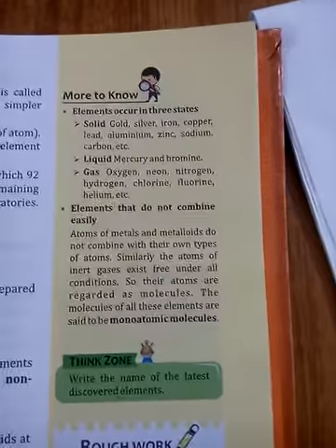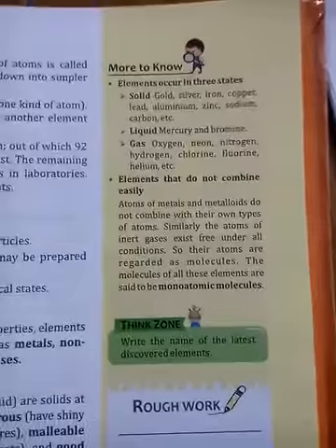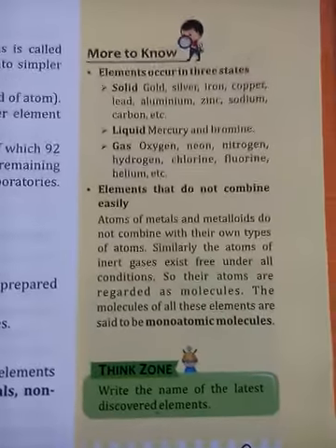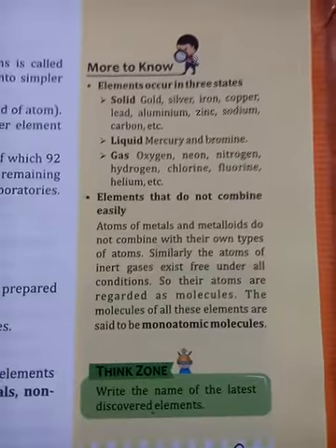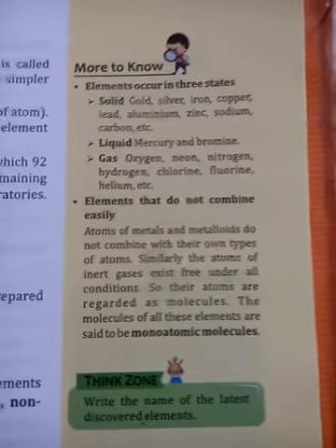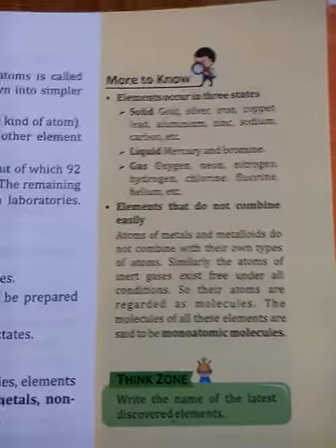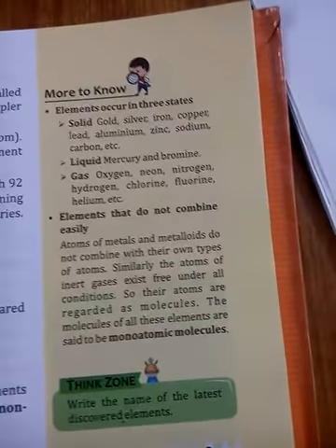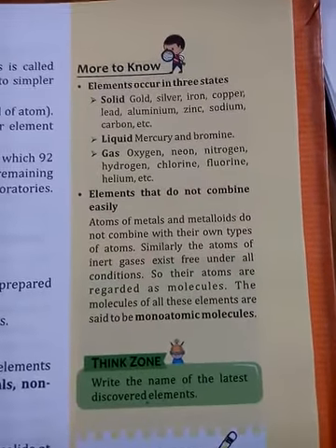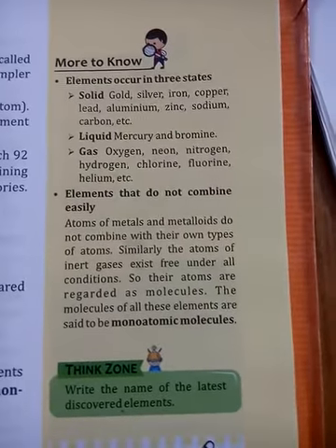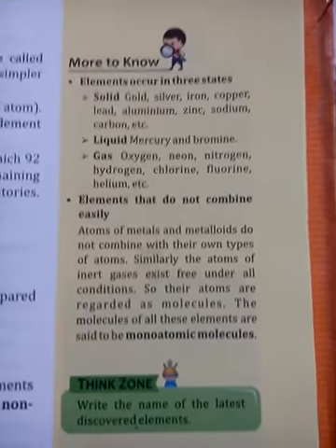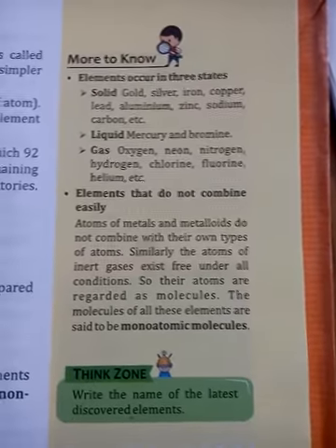There are few elements which do not react or combine with their own molecules as well. They don't want any combination. So whatever their symbol is, that is known as a monoatomic molecule. For example, neon, if you write Ne, it is represented as a monoatomic molecule. Carbon too. There are many examples where elements do not have the tendency to combine with each other, and these elements with their symbols are known as monoatomic molecules.